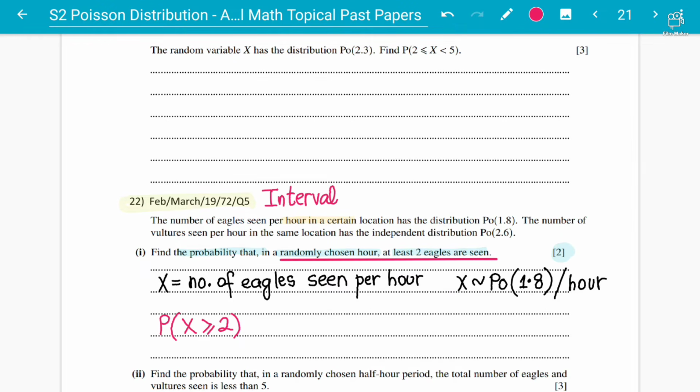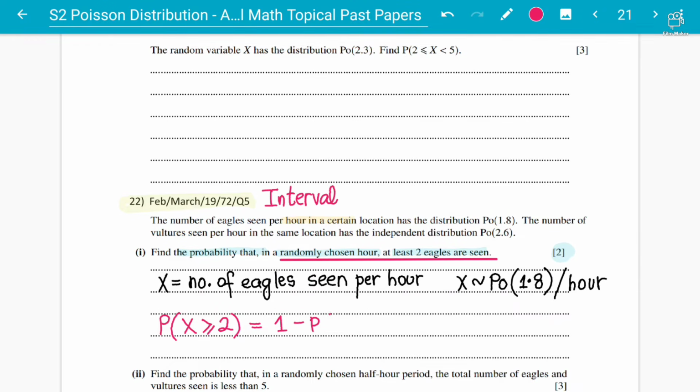It will have to be minimum they need 2 eagles, but it can be more than 2 eagles, which means they can go to infinity, as we can have 2 eagles, 3 eagles, 4 eagles, 5 eagles, 6 eagles, and it will go on till infinity. Because you cannot find this probability directly, because it will take a lot of time and you will not be able to reach infinity, that is why you're going to subtract from 1 the probability of x is less than 2.